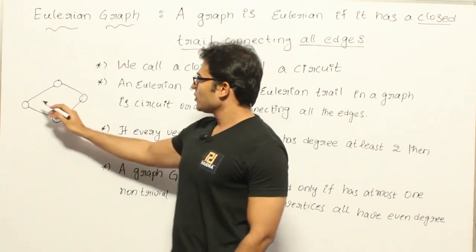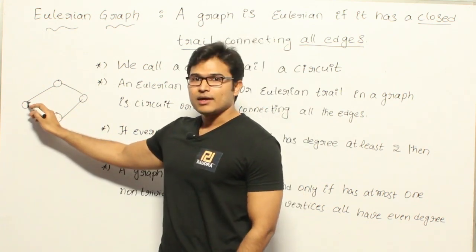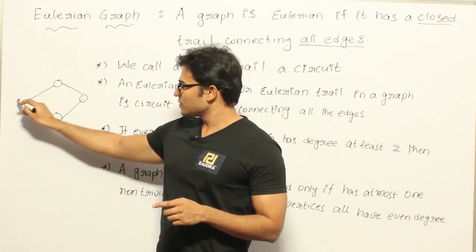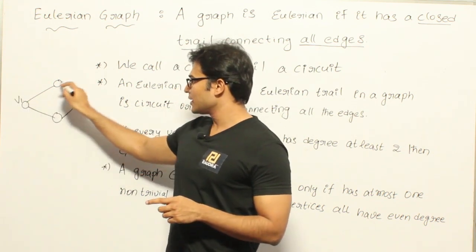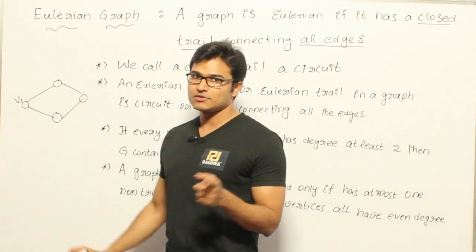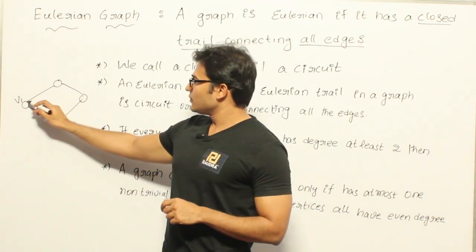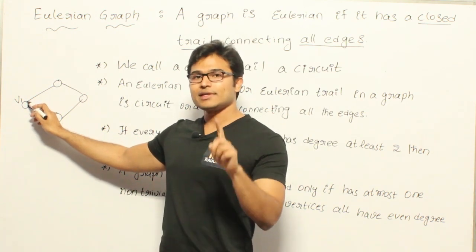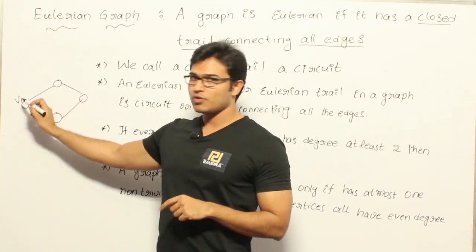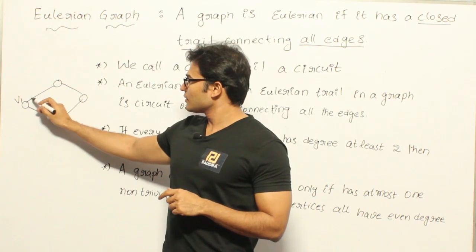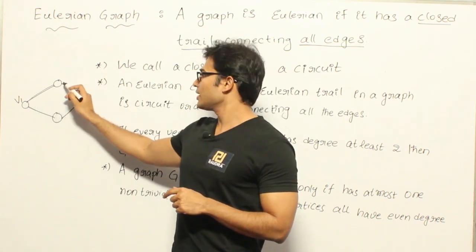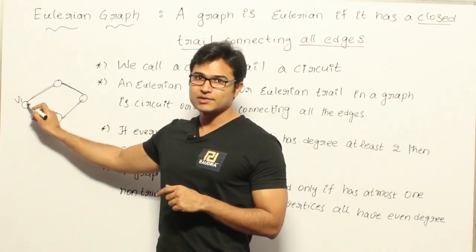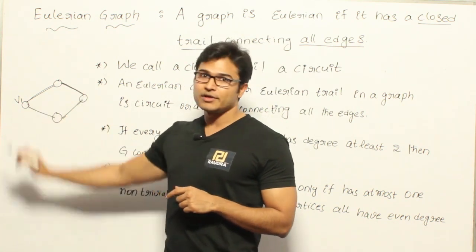Now if you start from here and want to find a closed path, closed path means if I start from vertex v1, I should again end at vertex v1, right? That is called closed. Now if it is an Eulerian graph, then you should be able to cover all the edges exactly once and return to the same point. So see this, I can cover this edge, and this edge, from here I can cover this, and from here I can cover this. Therefore this graph is Eulerian.